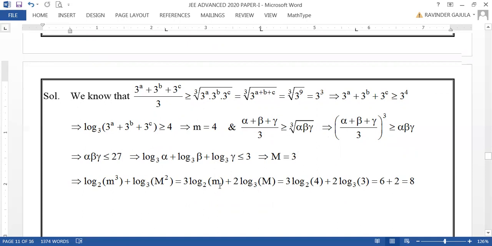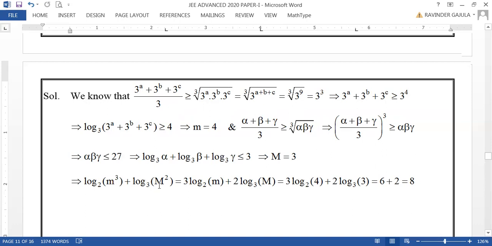So, this is 3 log 4 to base 2 plus, capital M is 3, 2 log 3 to base 3. Log 4 to base 2 is 2, so 3 into 2 is 6, and 2 into 1 is 2. So, 6 plus 2 is 8, which is the answer to this question, my dear friends.